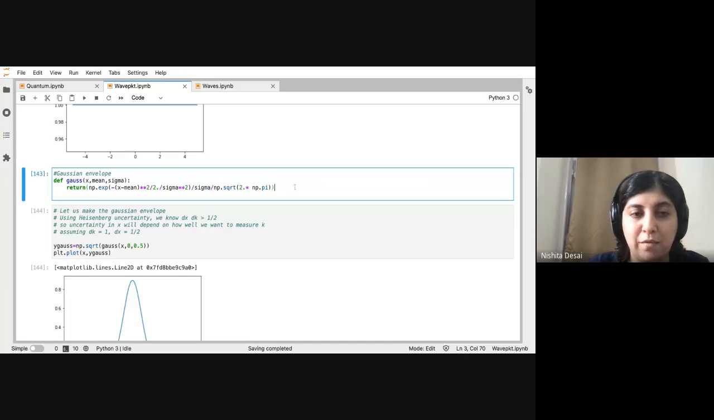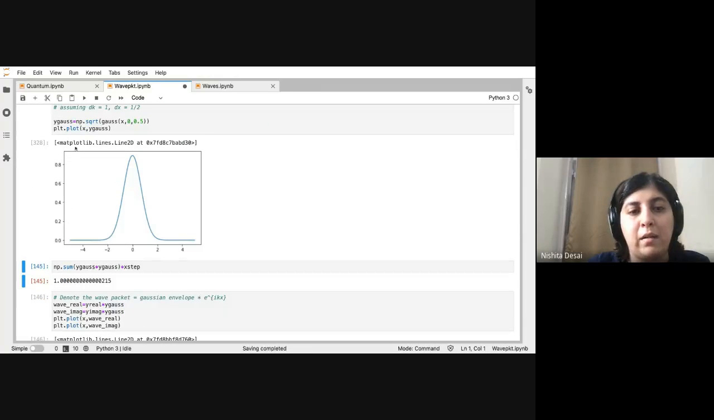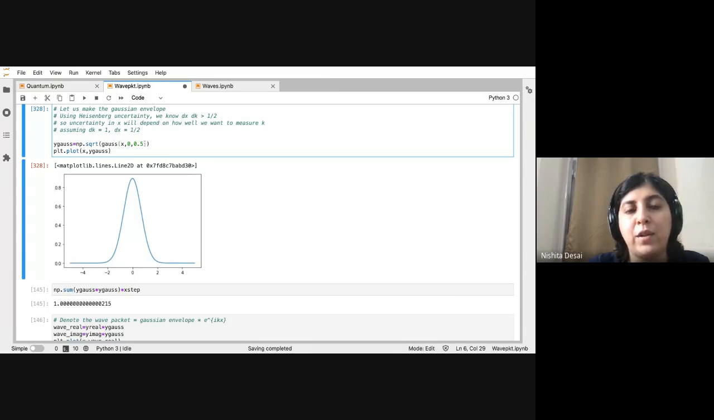Okay, so that's how you define it: e to the minus (x minus mean) whole squared divided by 2 sigma squared, and then there is a normalization of 1 by sigma square root 2 pi. All right, so let's plot what the Gaussian looks like. As expected, if you have a Gaussian centered at 0 and with a width of 0.5, then this is what the Gaussian looks like. So this 0.5 is somewhere here. So this falls at 0.5.